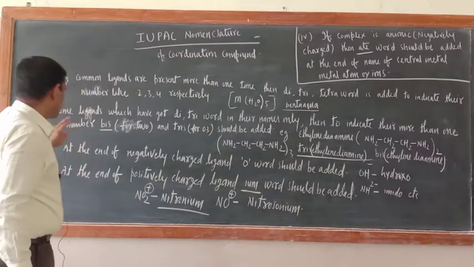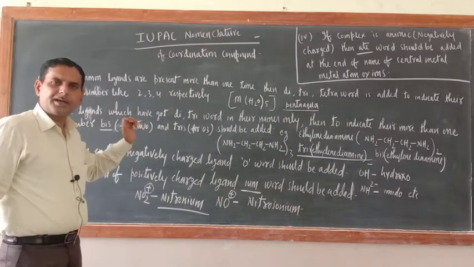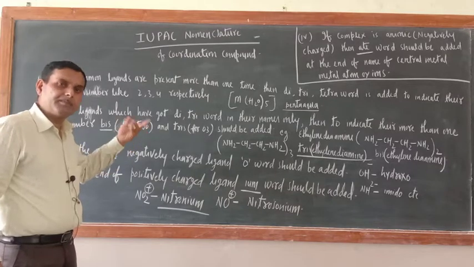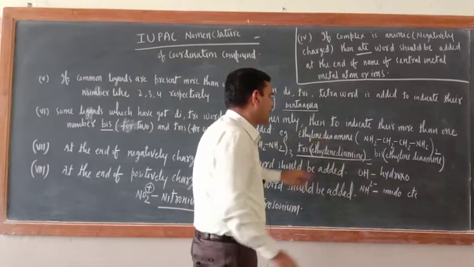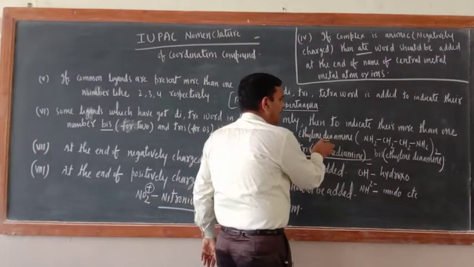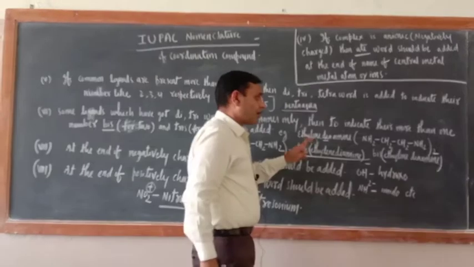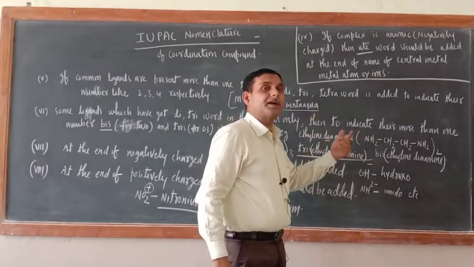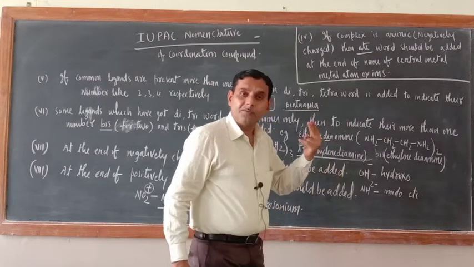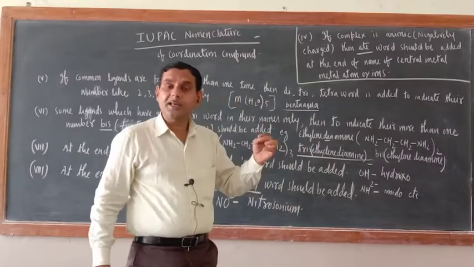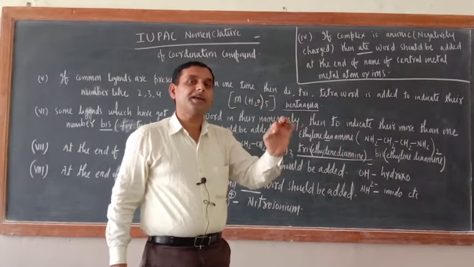Okay. Next one is, there are some ligands that have got the words di, tri, tetra in their name itself. Like just see, ethylenediamine. The word di is there or not? Just see here, ethylenediamine, NH2CH2CH2NH2. So if they are present more than one time in a coordination compound, and you write di, then the word di will come two times, diethylenediamine. So confusion would be there or not?